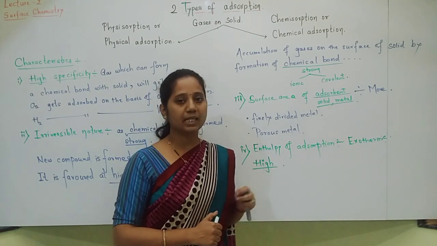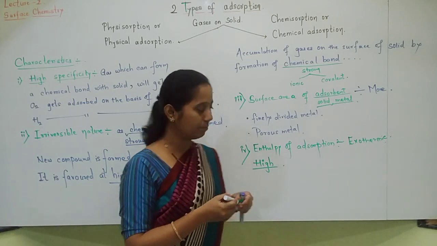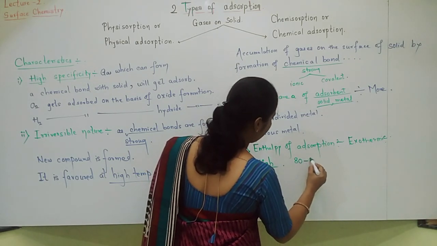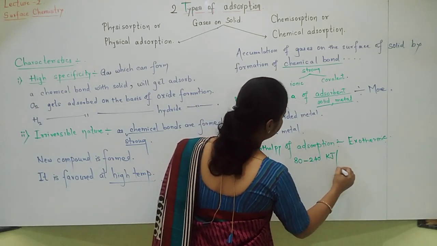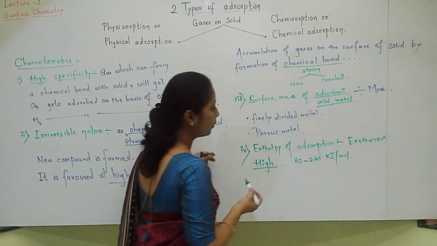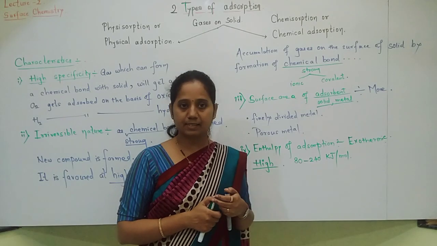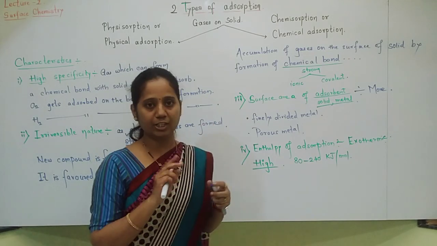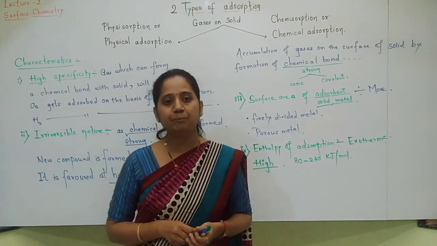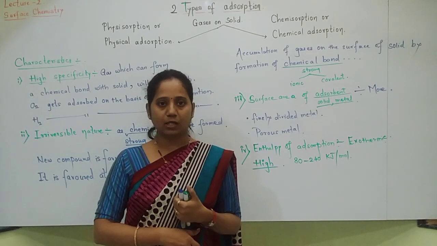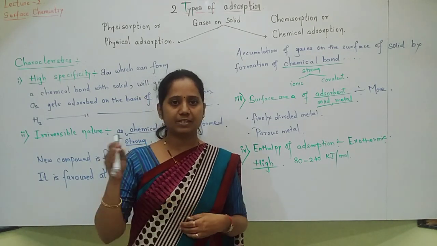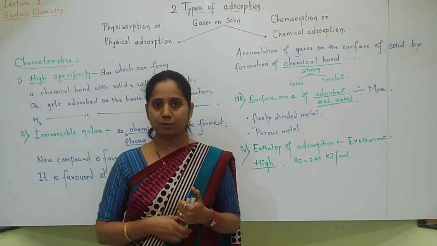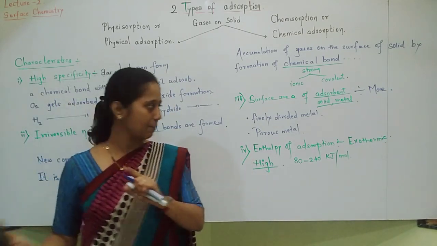More amount of heat will be given out. Exothermic only, but the heat given out will be more. How much? There is a range of 80 to 240 kilojoules per mole. Okay. So let us see. Okay, we have finished both types of chemical adsorption. Students, here the characteristics are over. Now, is it possible that physical adsorption can be converted to chemical adsorption? Yes, it is possible. Let us see one small example.